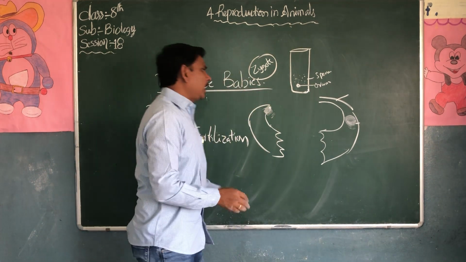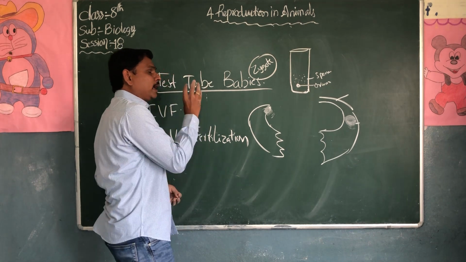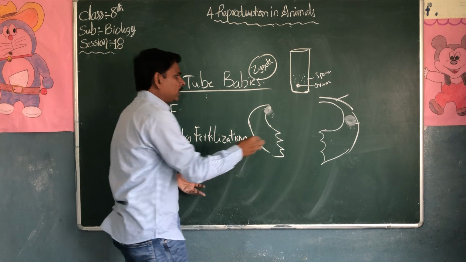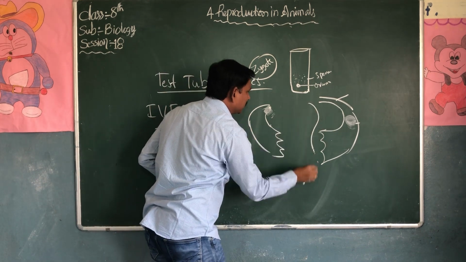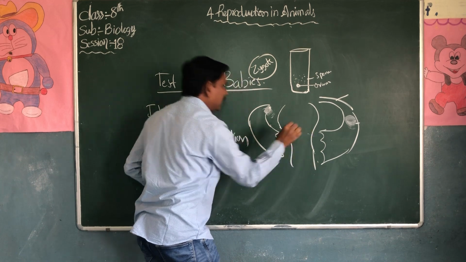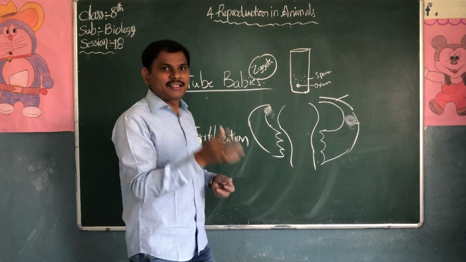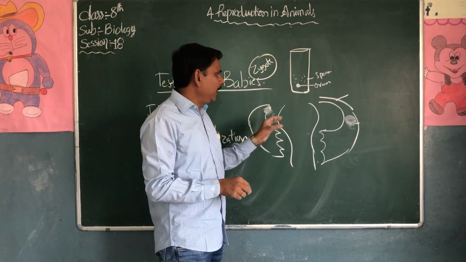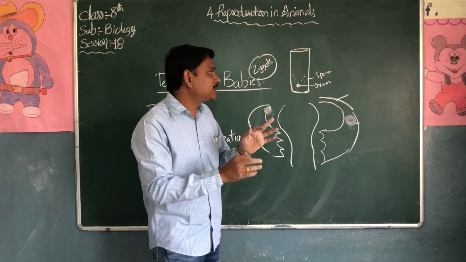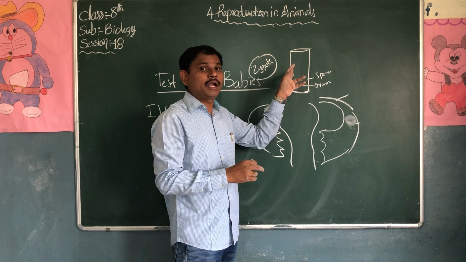When the embryo is developed, they collect the embryo again and place it into the uterus wall. Only fertilization is taking place outside the female body.